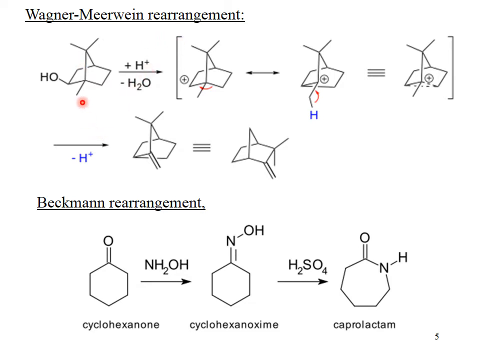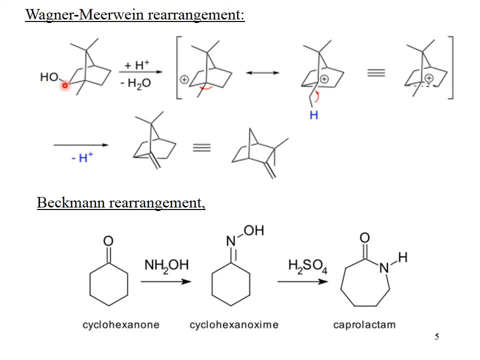This is the secondary carbocation, and how it is formed: water gets protonated and water is formed, and water has the ability to be removed. From wherever it detaches, you will get a carbocation. This is the secondary one, and because this secondary bond will move towards here, you will get a tertiary carbocation.